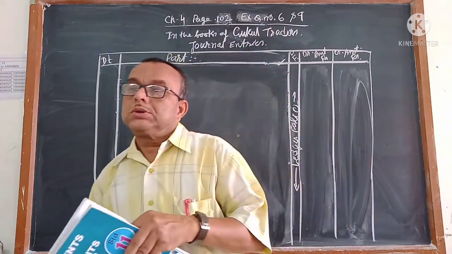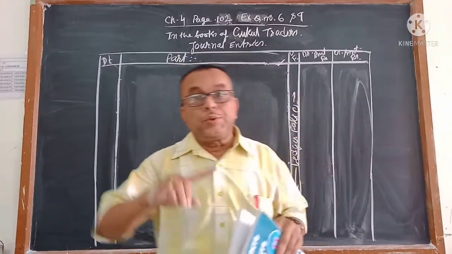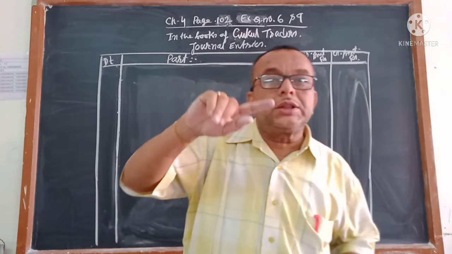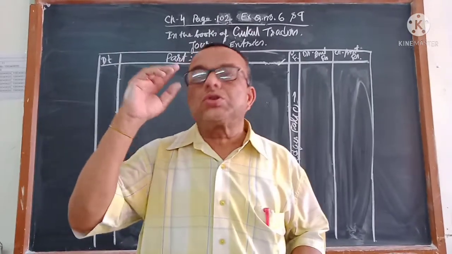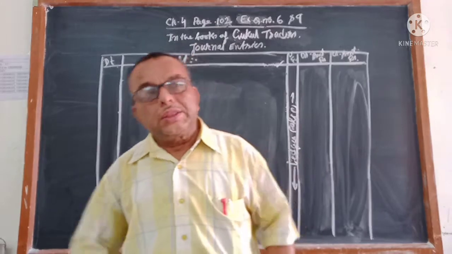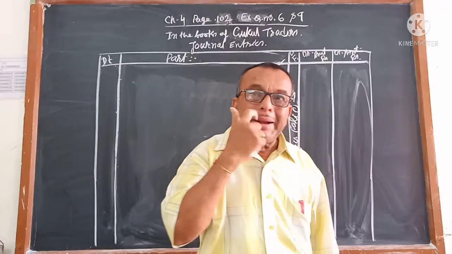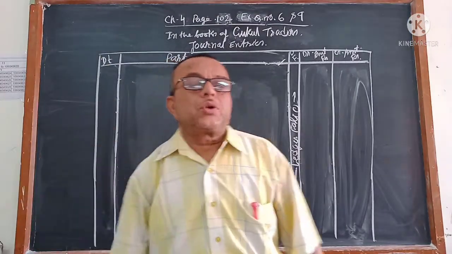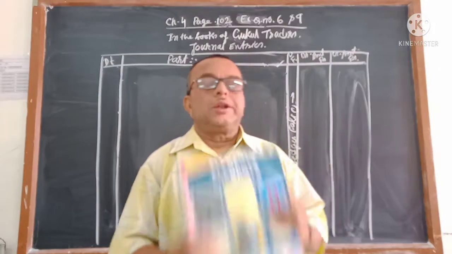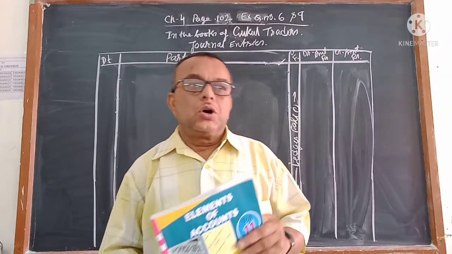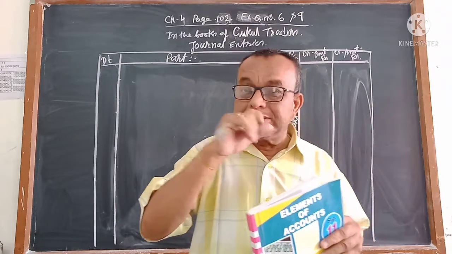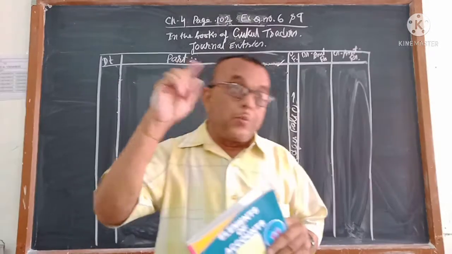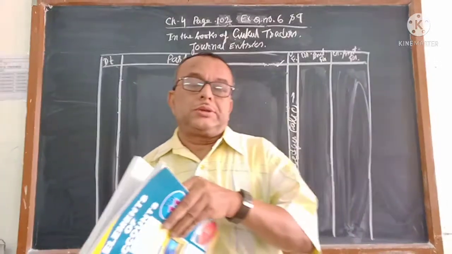First book. If you do not understand journal, if you make mistakes in the journal, then what you write in the journal will be carried forward to the next book, which is called ledger. And there also it will go wrong. And in the third book, fourth book, fifth book, everywhere the mistake will carry forward. And at last your accounts will not tally. So for journal entries, you pay attention very carefully. Which is debit, which is credit, how much is debit, how much is credit. That is the main thing in the journal.